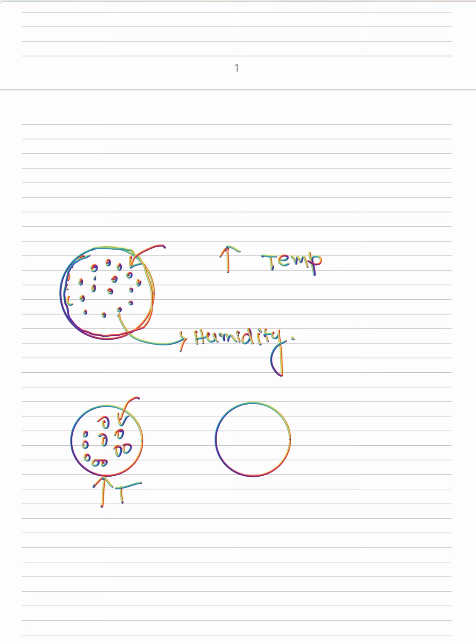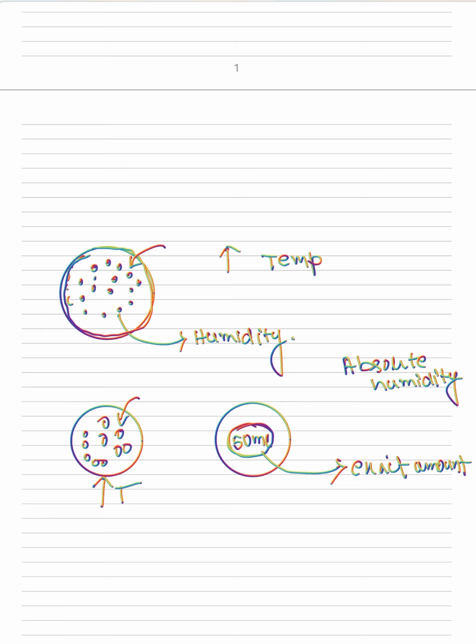However, the humidity, a term is called absolute humidity. Absolute humidity. Let us consider there is 50 ml water vapor inside this air. So the exact amount of water vapor is known as absolute humidity. Okay, and the water vapor that it can hold is known as its capacity, and capacity increases with temperature.